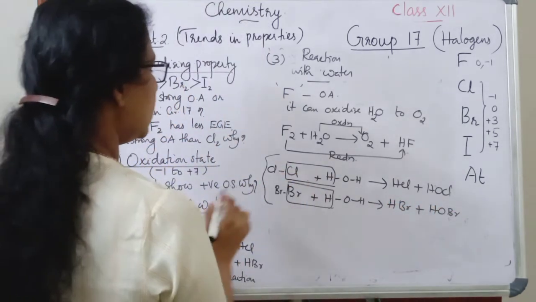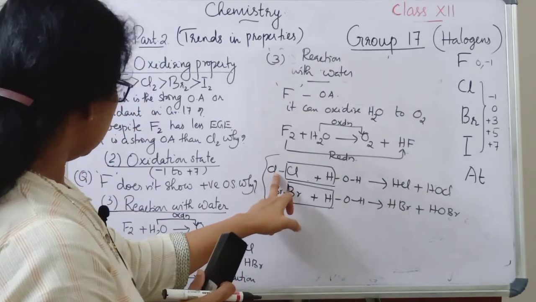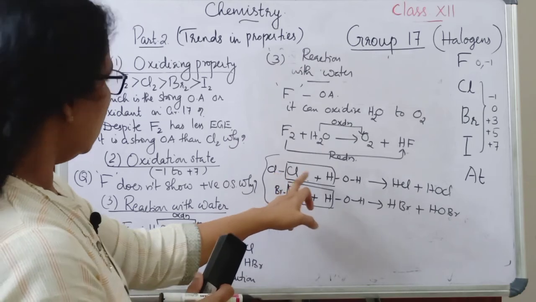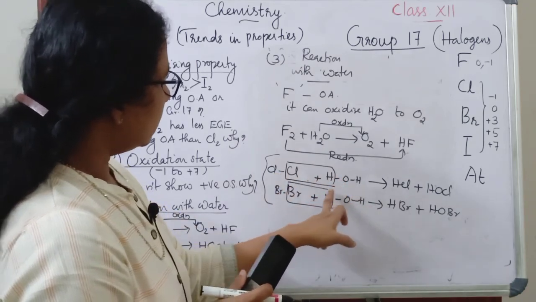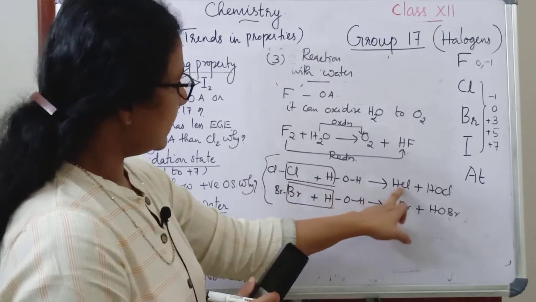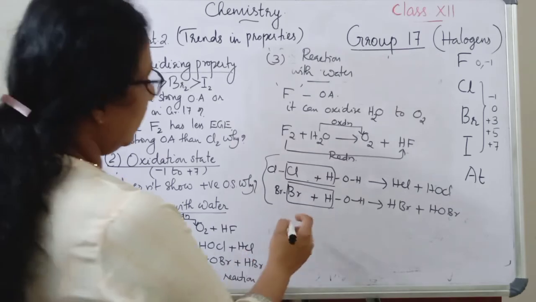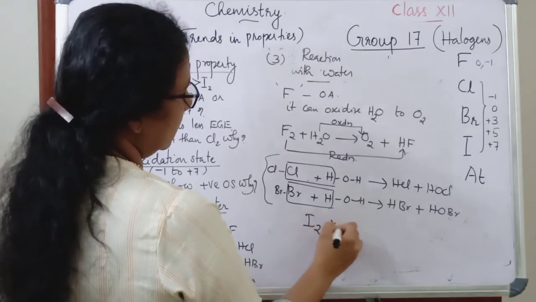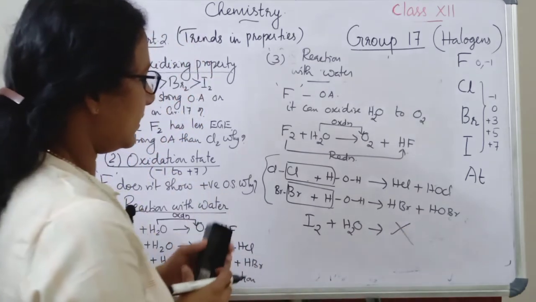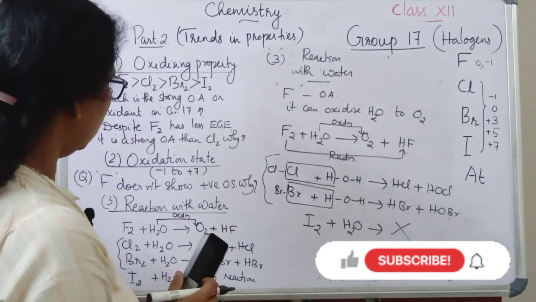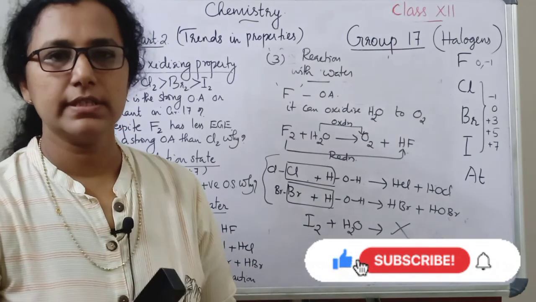So these two equations are important. Here Cl2 oxidizes water and this changes to HCl and HOCl. Here it is HBr and HOBr. But in the case of iodine, there is no reaction. So this is about the reaction with water. So this is about the second part of trends in properties.